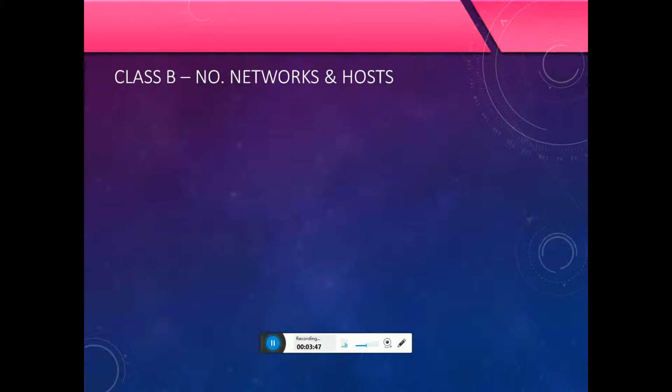Class B has 2 network octets and 2 host octets. The network bits are 16. The number of networks is 2 to the power of the network bits, minus the priority bits. The priority bits for Class B are 2, so it is 2 to the power of 14, which is 16,384 networks. The number of hosts is 2 to the power of the host bits, 2 to the power of 16, minus 2 for the network ID and broadcast ID.